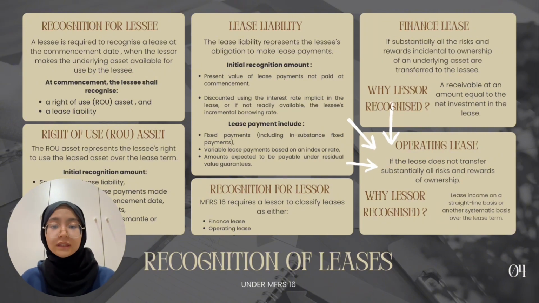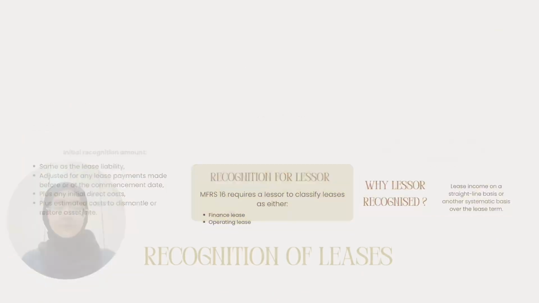The lessor keeps the asset on the balance sheet and recognizes this income on a straight line basis or another systematic basis over the lease term. So this ensures income is recognized consistently throughout the period of the lease.